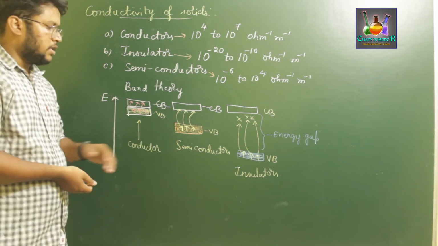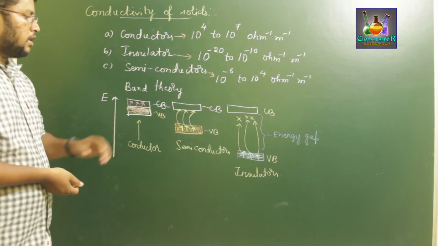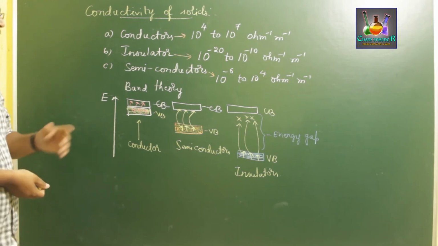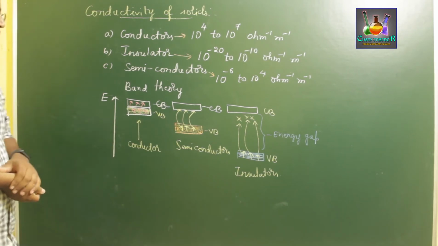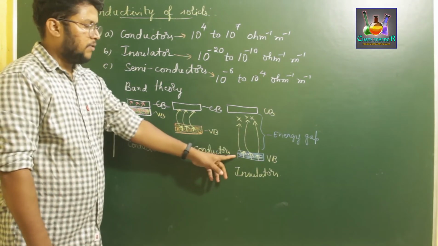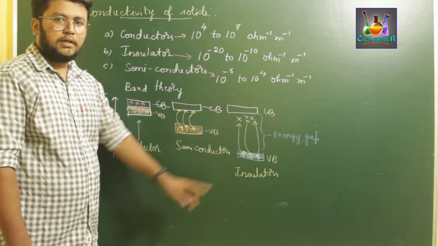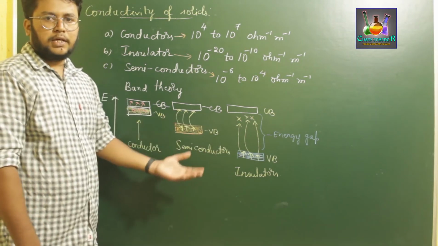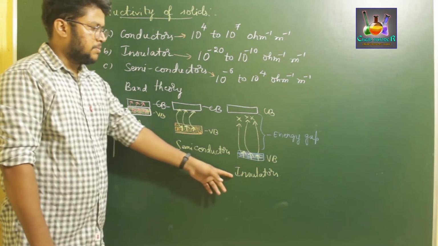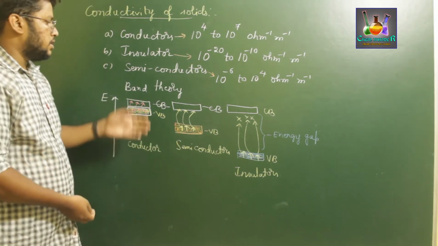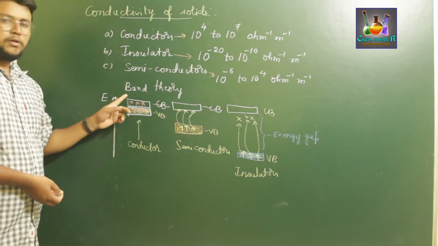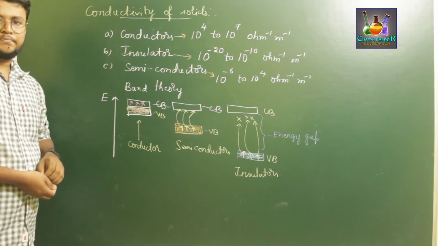Second one is the semiconductors, where the valence band and the conduction band have a slight gap between them, which can be overcome by increasing the temperature or adding some impurities. And in the third case, the gap between the valence band and the conduction band will be very high, which cannot be overcome either by increasing the temperature or by adding impurities. This type of substances are called insulators. So these are the three types of substances which can be classified under the concept of band theory.